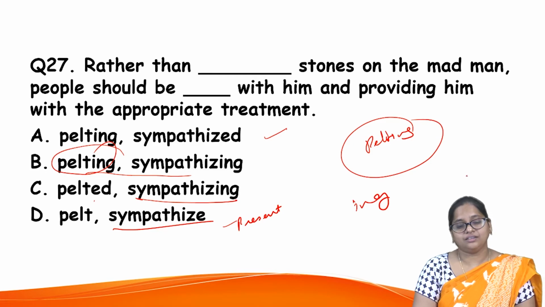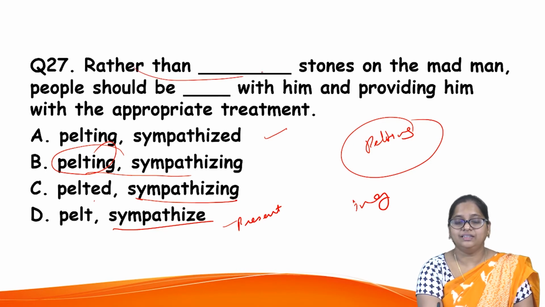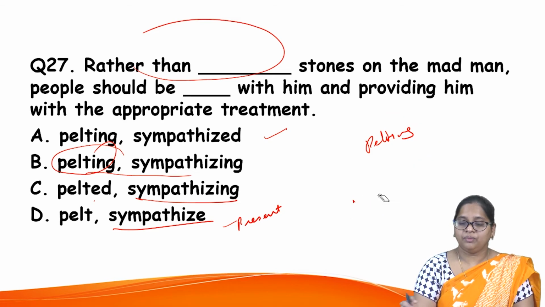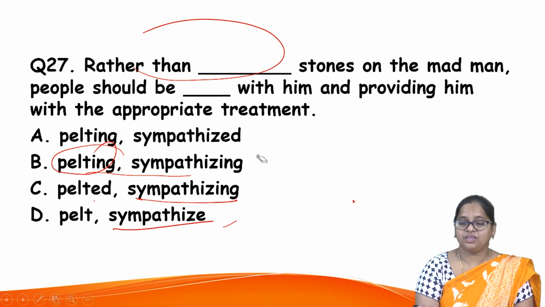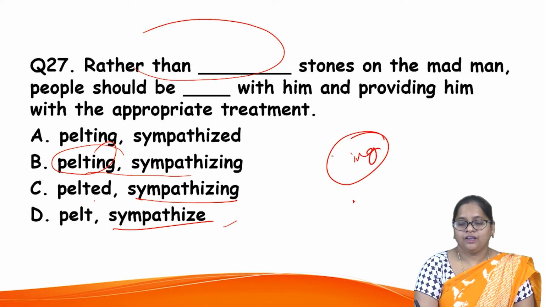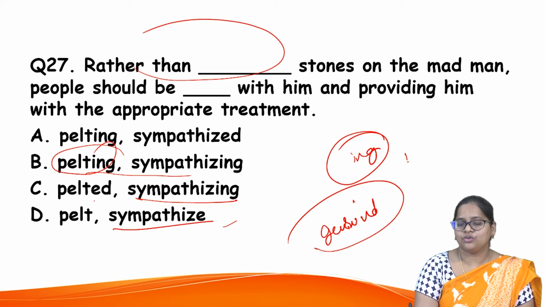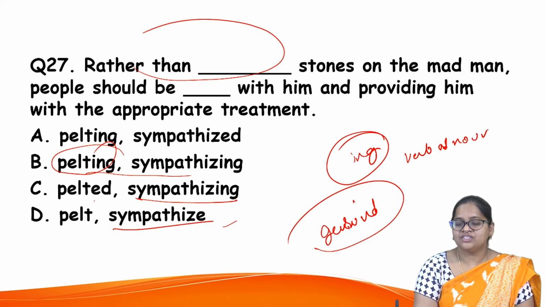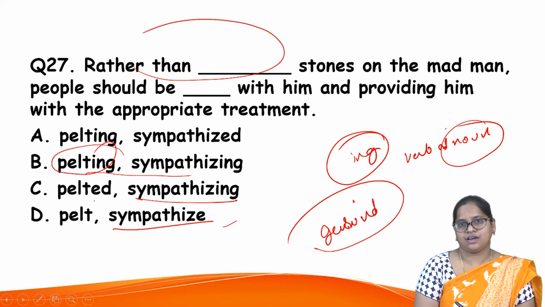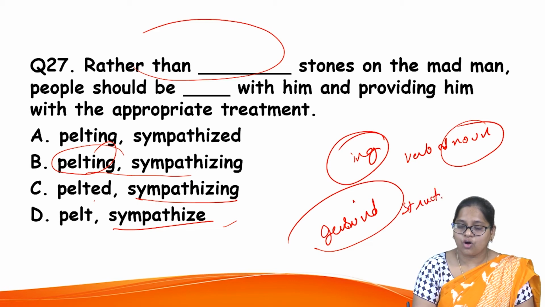You will not say rather than pelted stones. You understand the continuity of something. Because I mentioned continuity, it doesn't mean that you will use continuous tense here. In English, you have a grammatical concept that is called gerund. Gerund is a kind of verbal noun. In structure, it looks like a verb, but in performance, it acts as a noun. So what is the structure of gerund?